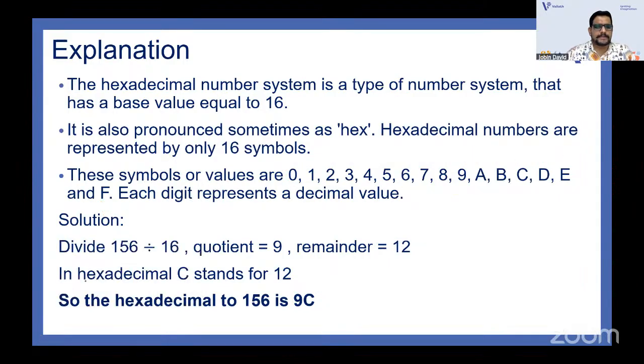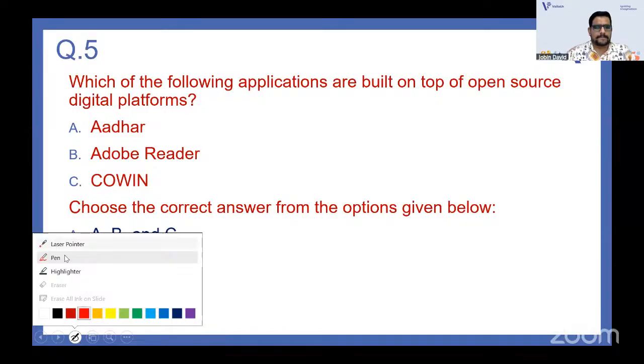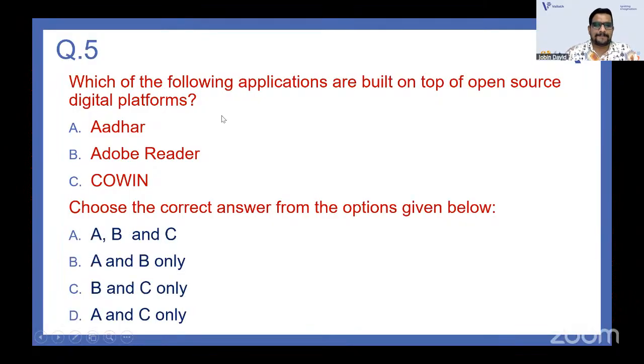Then going to the next question. Which of the following applications are built on top of open source digital platforms? Aadhaar, Adobe Reader, COVID. Like we know, the COVID vaccine portal was there.